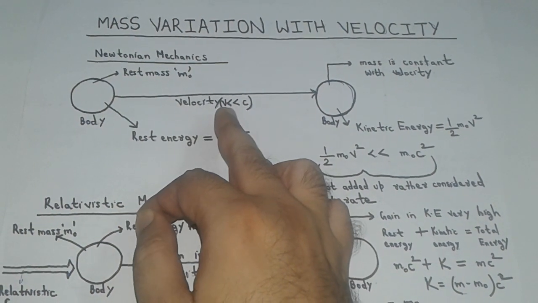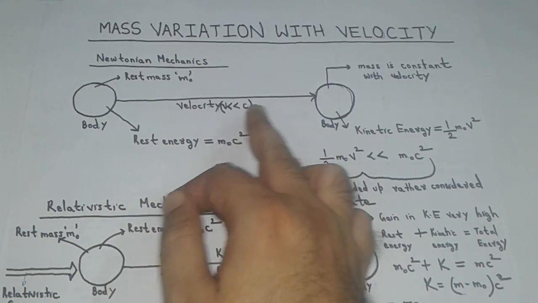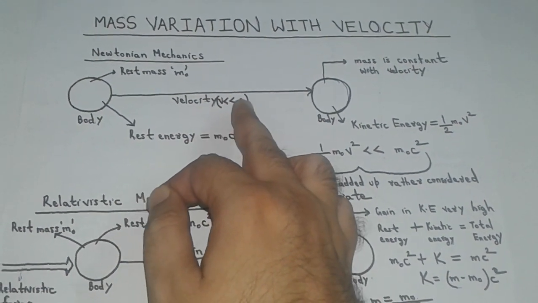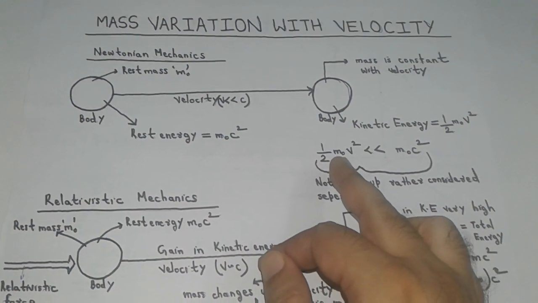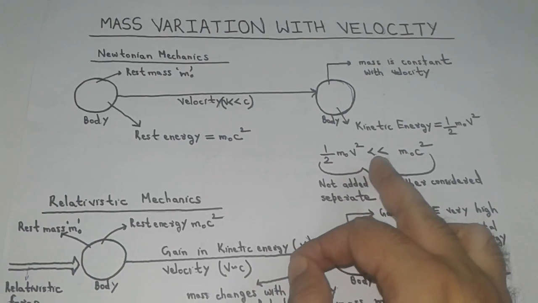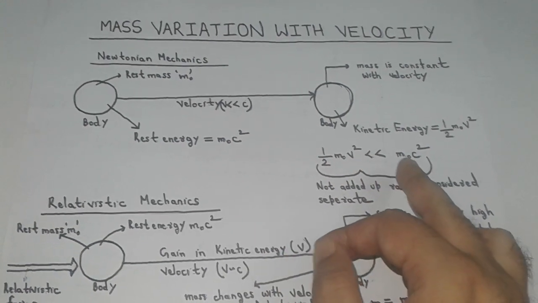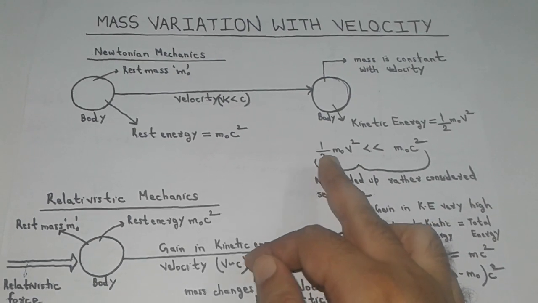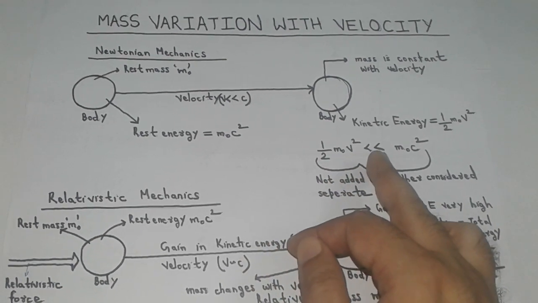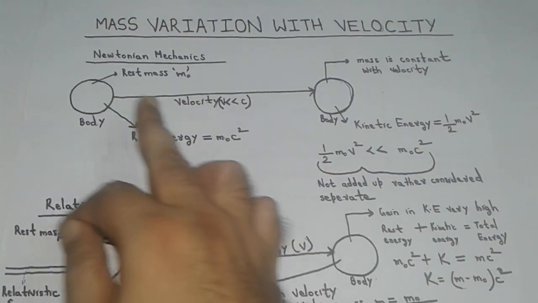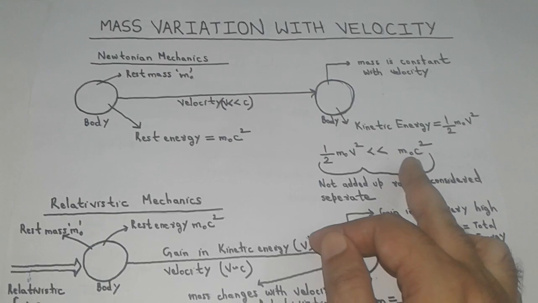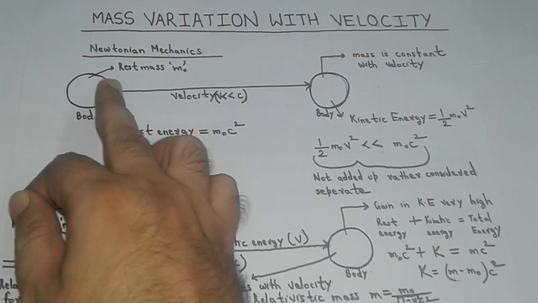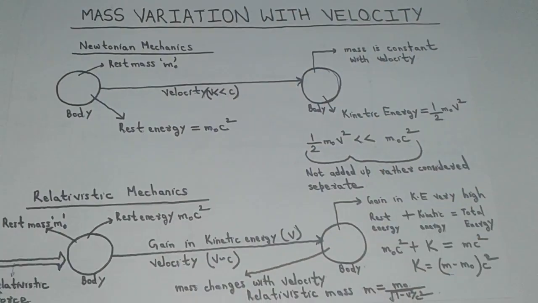Since the velocity v of the body is much lesser than the velocity of light, hence the kinetic energy gained by the body due to its motion will be much smaller compared to its rest energy, or we can say half m0 v square will be much smaller than m0 c square. Such a negligible gain in kinetic energy due to the motion of the body is not added up with its rest energy and is considered to be a separate entity.